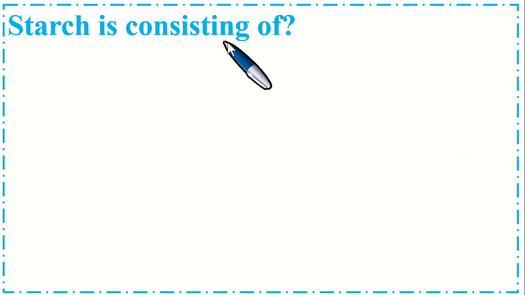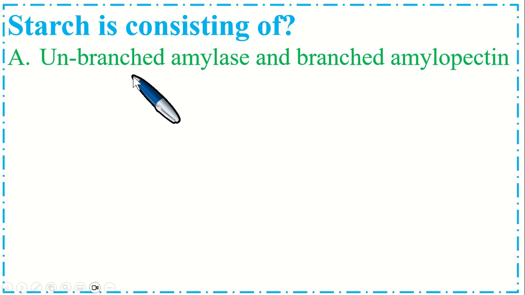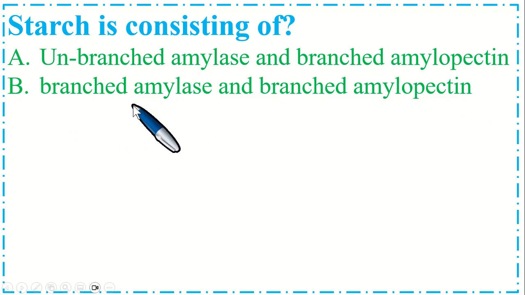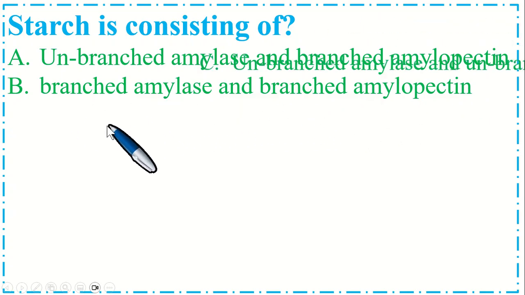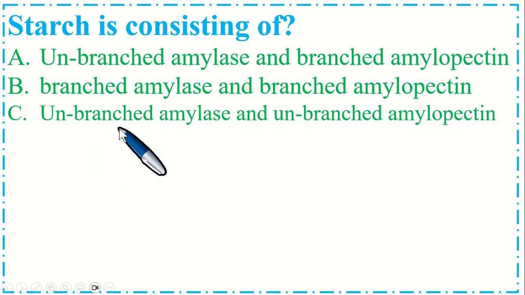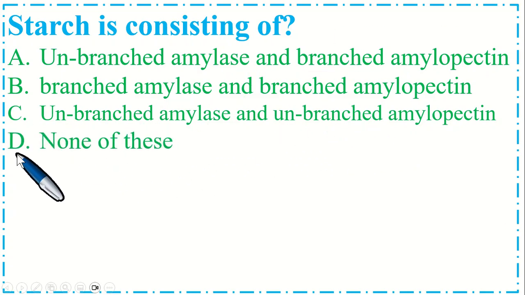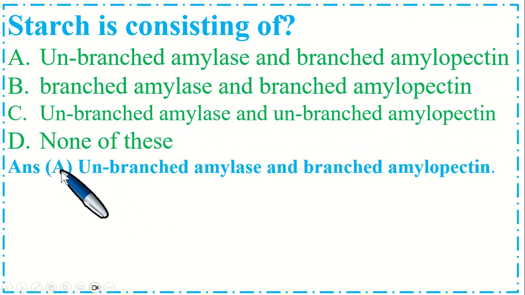Starch is consisting of option A, unbranched amylose and branched amylopectin. Option B, branched amylose and branched amylopectin. Option C, unbranched amylose and unbranched amylopectin. And option D, none of these. So the correct option is A, unbranched amylose and branched amylopectin.